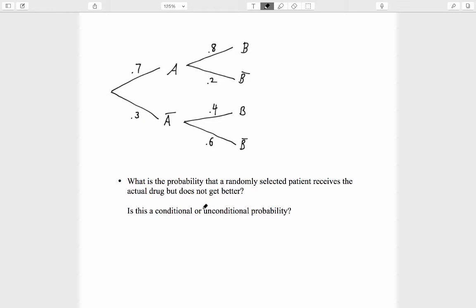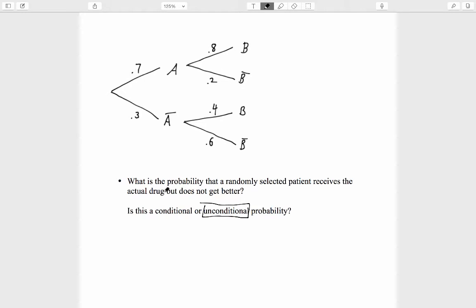What is the probability that a randomly selected patient receives the actual drug but does not get better? Based on the wording, we can see that this is an unconditional probability. We are talking about a randomly selected patient. That means selected from the entire group of patients, not from some narrower group of patients.